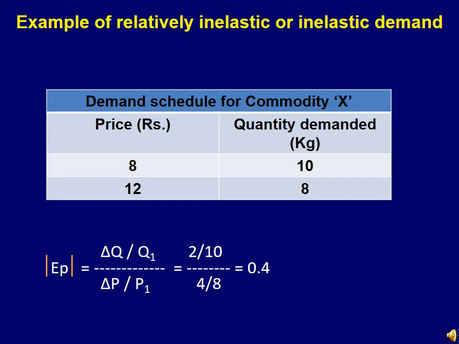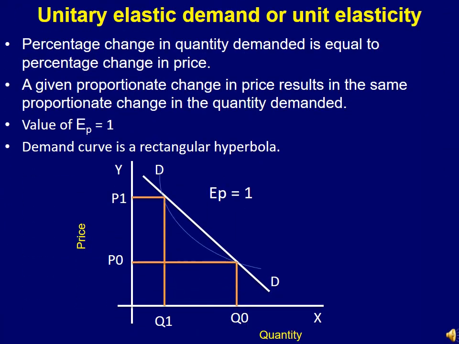So moving on to other types of degrees of price elasticity. Next is unitary elastic demand or unit elasticity. As the literal meaning of the words suggests, what happens in this situation?